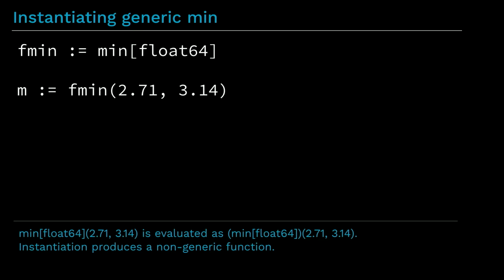So going back to our original example, we can instantiate this generic min function just by itself, without actually calling it, like this. We provide a float64 type argument to min, and then we get a non-generic min function, which is essentially our original min function. And we can then call it like any ordinary function.